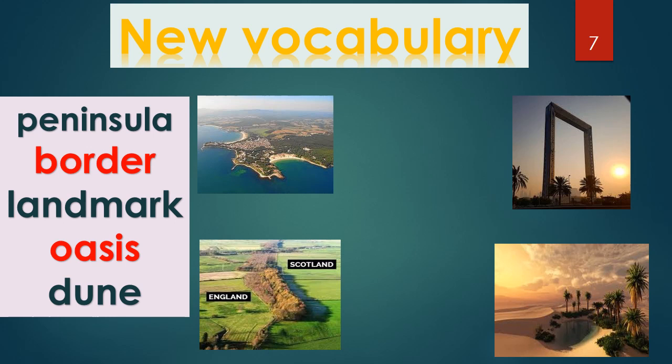This one, number 4, is oasis. Well done. You can see it's a place inside the desert. You can find a piece of water there. Not a large amount, it's a small amount of water, some trees. Some people can live there and take care of animals. We call it oasis, like Liwa Oasis.